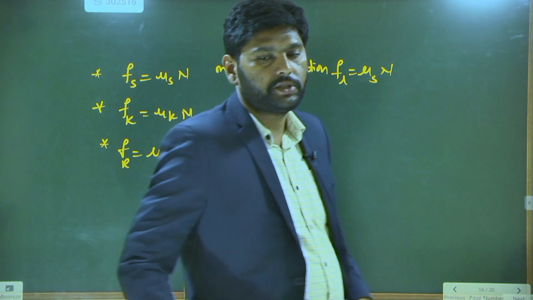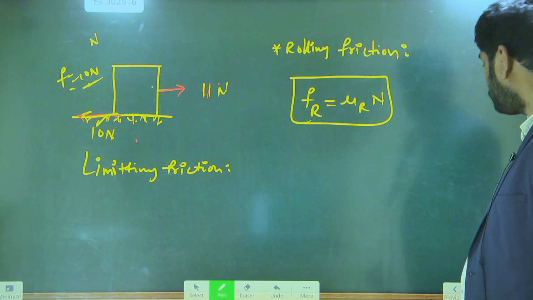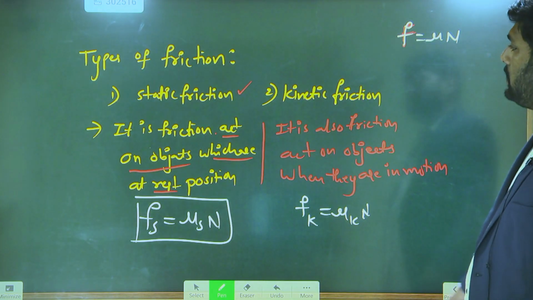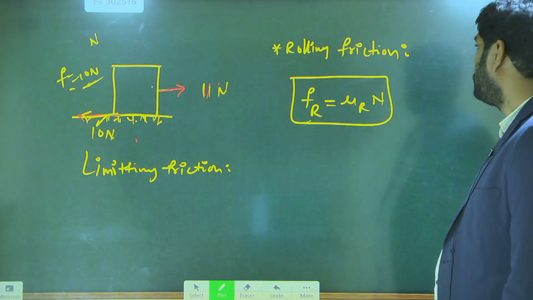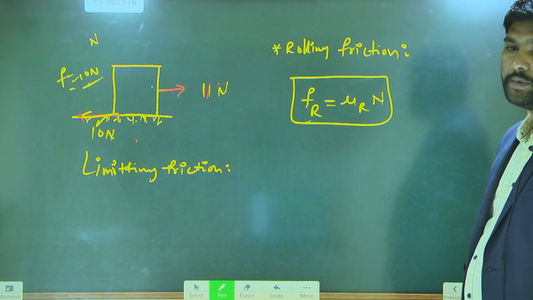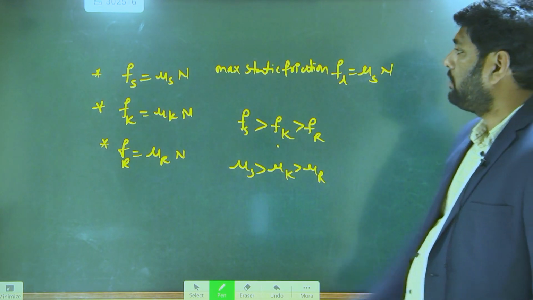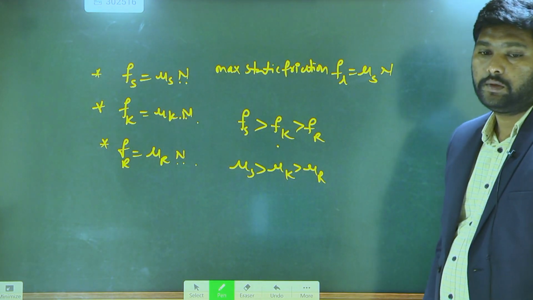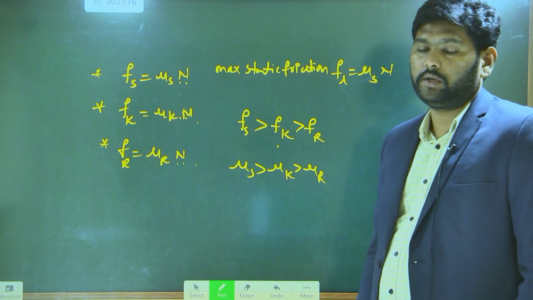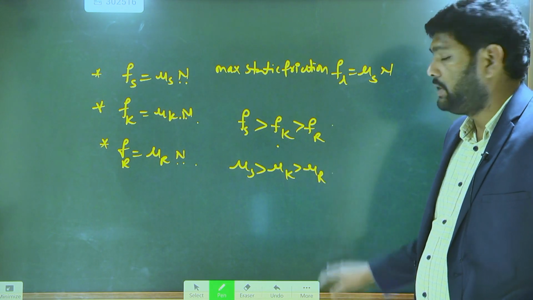How many types of friction have we observed till now? Static friction, kinetic friction, and one more, rolling friction. These are the types of friction. These are the general formulas for frictions, and this is the relation between the friction types.